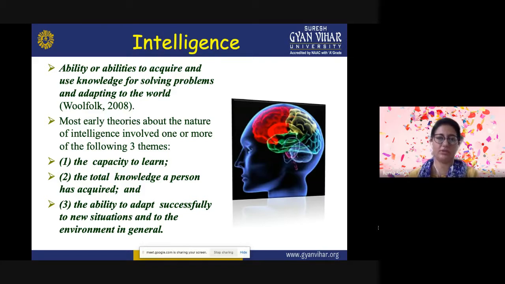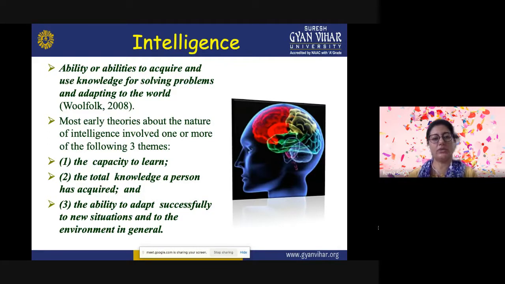So Galton tried to find out more about intelligence, and there are many researchers who have given different concepts of intelligence. According to Woolfolk, the ability to acquire and use knowledge for solving problems and adapting to the world can be known as intelligence.